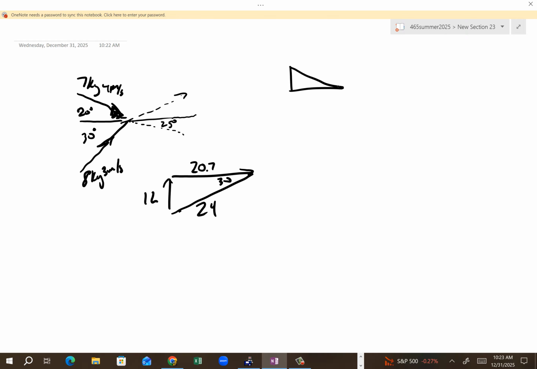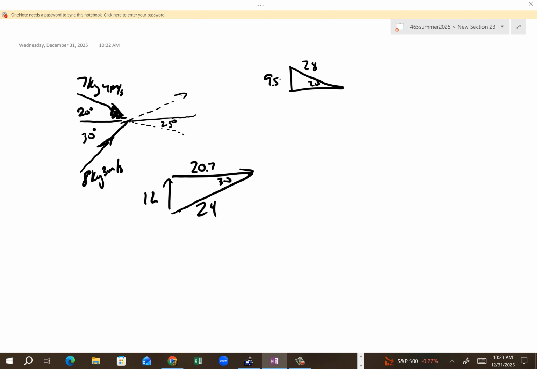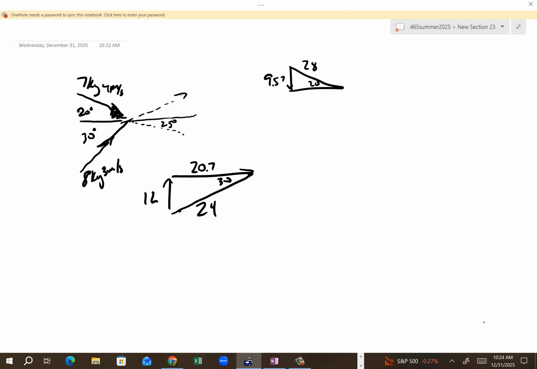The other one is 20, and it's 28 here, yes? So 28 sine 20 is 9.57, that's downwards. And 28 cosine 20 is 26.3.